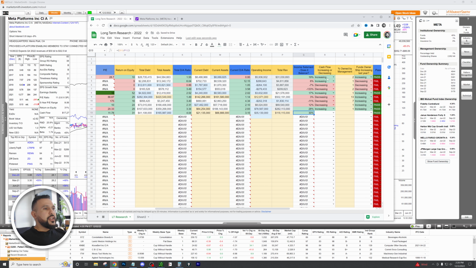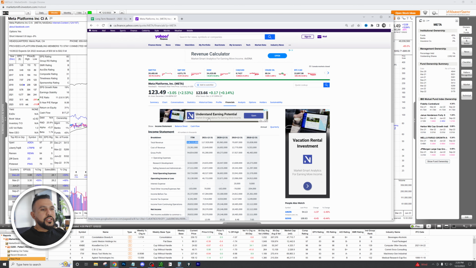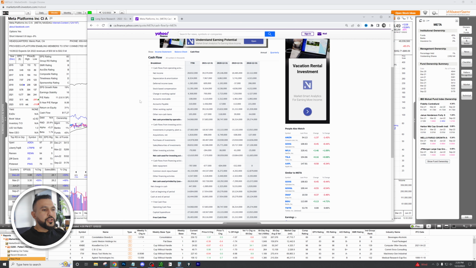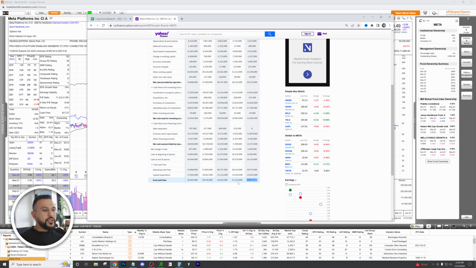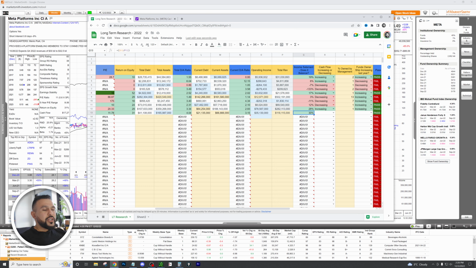This is great. Now we're going to look at cash flow. Is cash flow increasing or decreasing? We're going to click on cash flow here. Now let's take a look. 15 million, 21 million, 23 million, 39 million, and the trailing 12 months is sitting at 26 million. So I can say, in the last 4 years, cash has been drastically increasing here. Okay, so increasing.